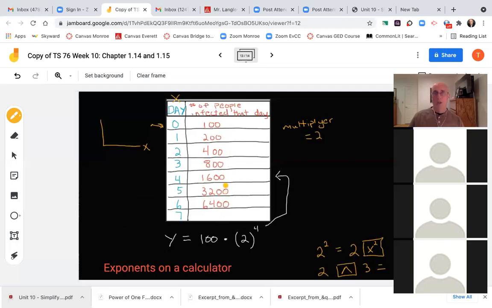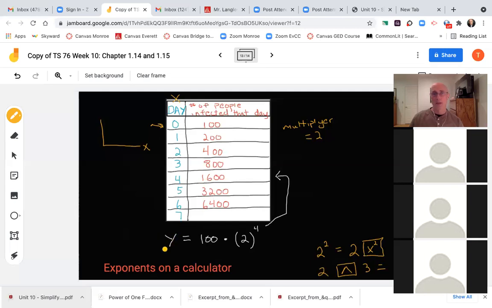So if they ask you, we're noticing that we're having exponential growth here, where we're multiplying by the same number each time, how many people are going to be infected after 14 days, 2 weeks? That'd be my y.